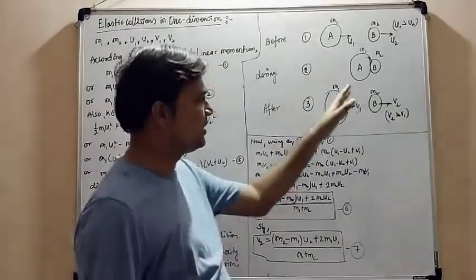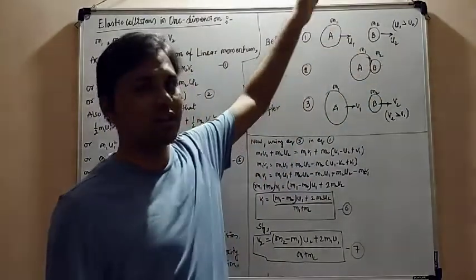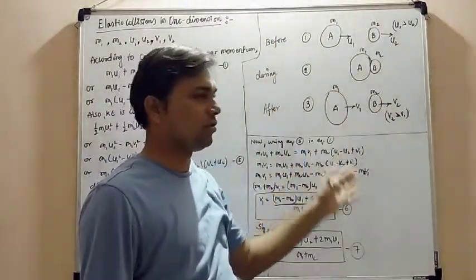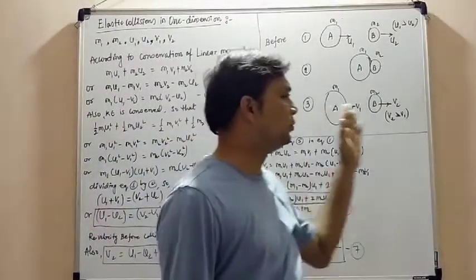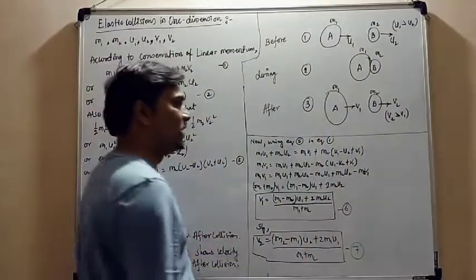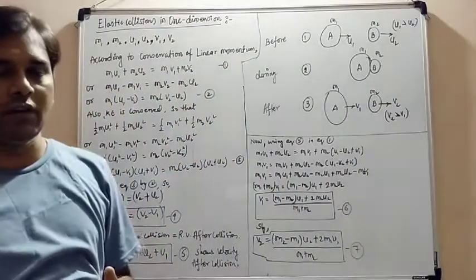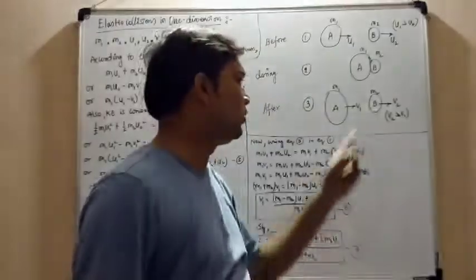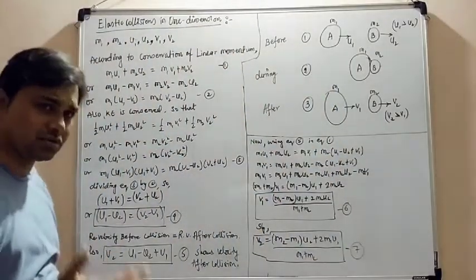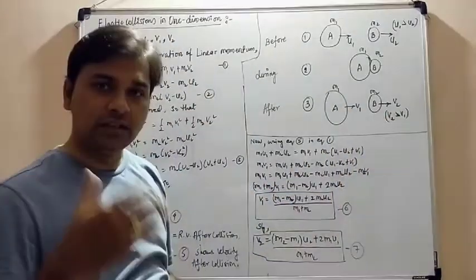So what does it mean? This diagram shows that the object moving with u1 initially, when it strikes, transfers energy to object B, and after collision object B will move faster than before collision. So the condition for this is that the velocity of object B will always be greater than the velocity of object A, so v2 is greater than v1. Now how will we find out the velocities? We have to find them under certain conditions.